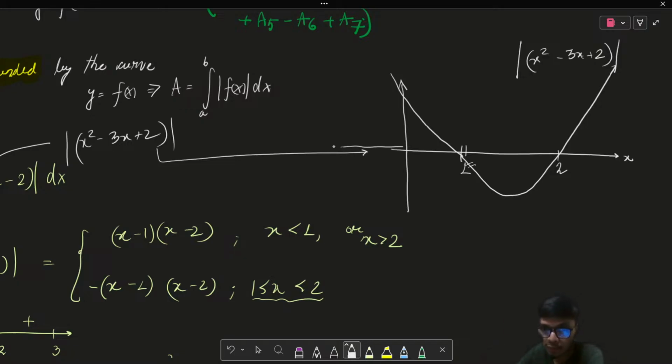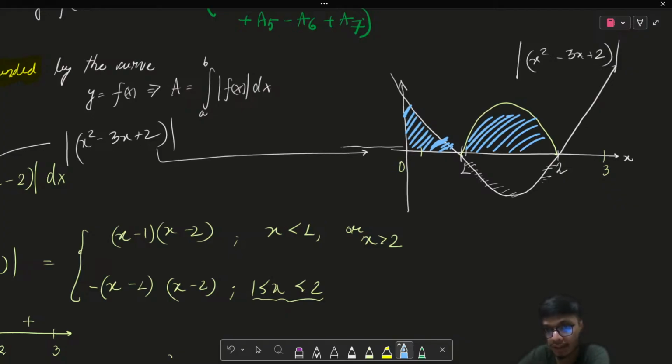So therefore this particular portion is going to be cancelled out, and it is going to be flipped up over here like this, right? So the ultimate result will be like from 0 to 1, and then from 2 to 3. So now, what we were evaluating is basically this particular area, right? So this is the graphical method to understand how we basically need to solve this definite integral, right?